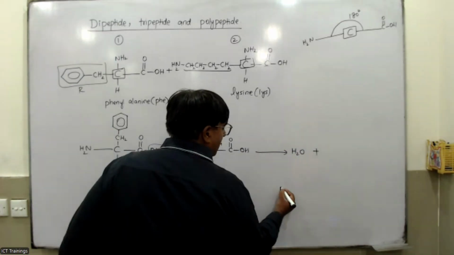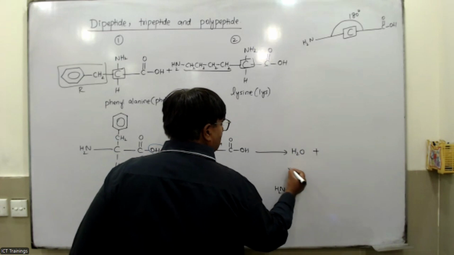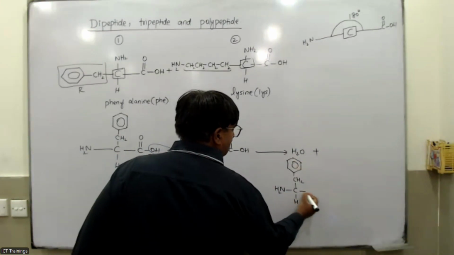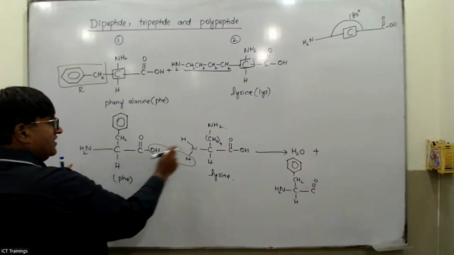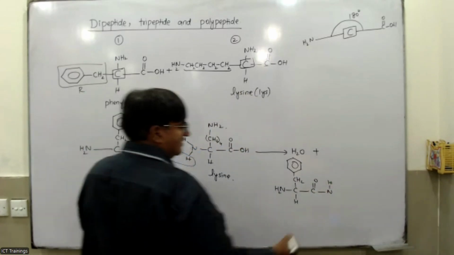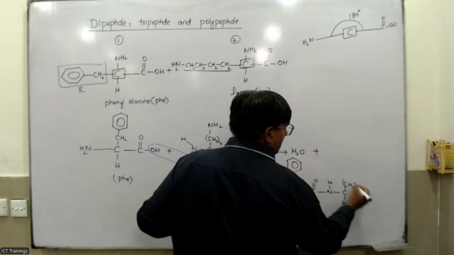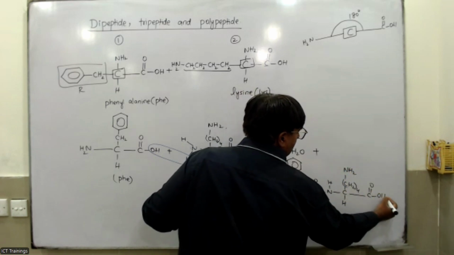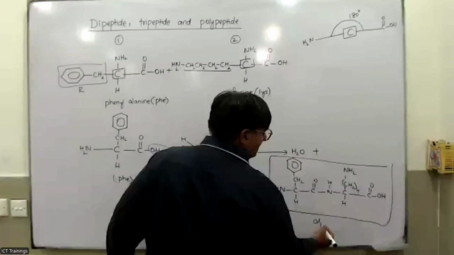And now join the other thing. Hold this thing and this thing. So join it: NH2, this is carbon, this is CH2 benzene. And here we have H and here we have C double bond O. So I made this thing and then join it with this NH. Write this thing as NH and then carbon H, CH2 4 times, NH2 and then the carboxylic acid group. Now, my dear students, if you look at this thing, that is called the dipeptide.